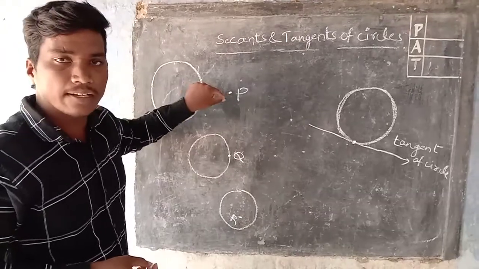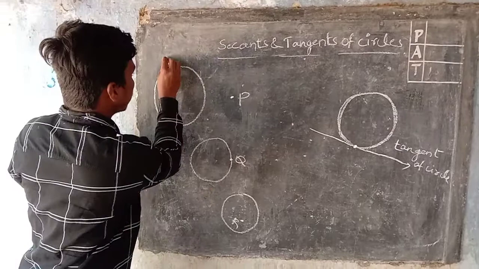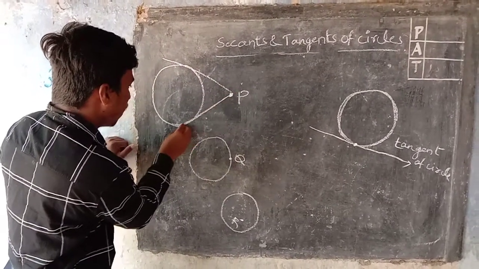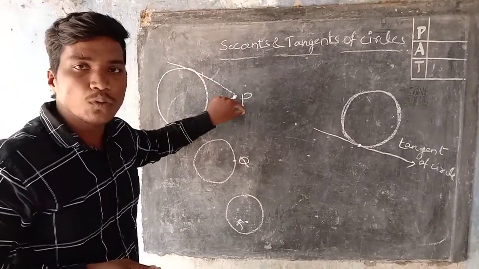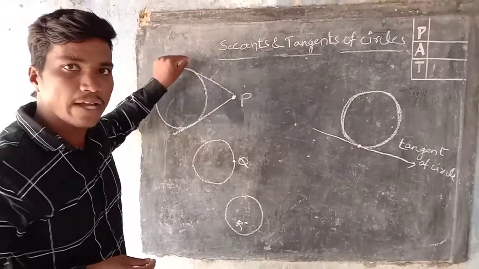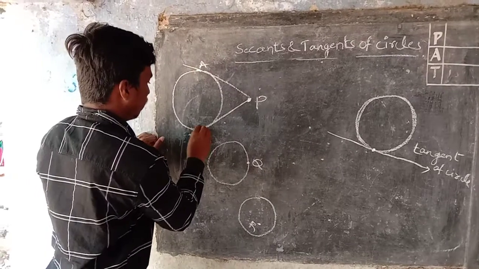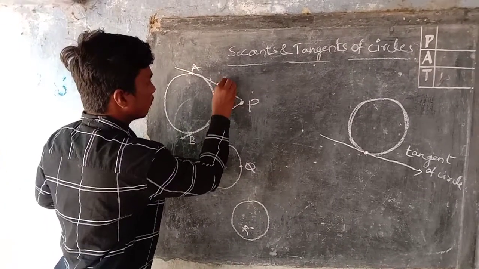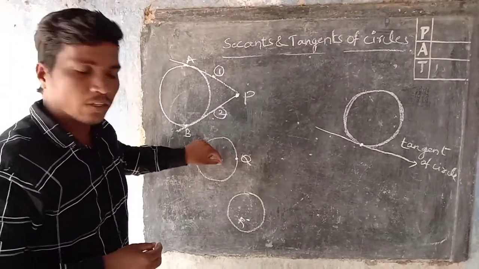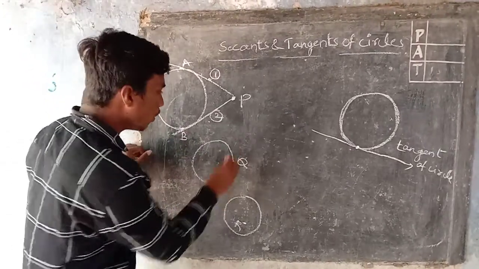From this point outside the circle, we can draw two tangents to the circle. First, this is one and this is another one. From the external point, we draw two tangents to the circle. This is A and this is B, and this is one tangent and this is the second tangent. For a point which lies on the circle, we can draw only one tangent.